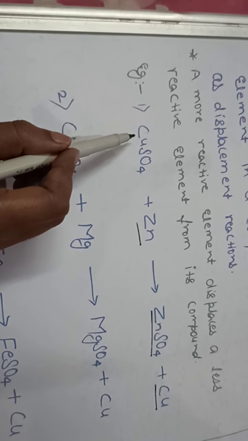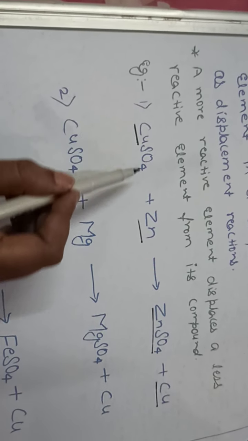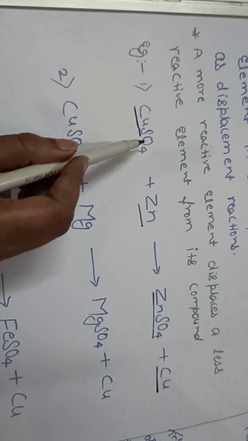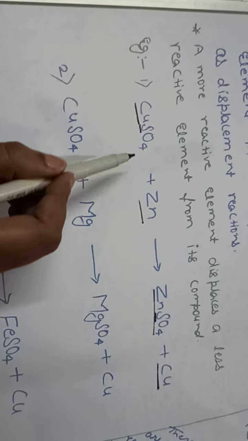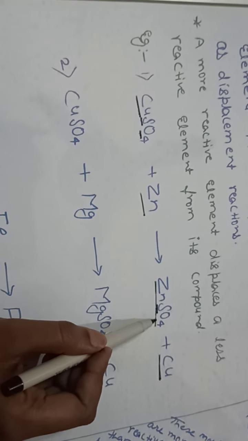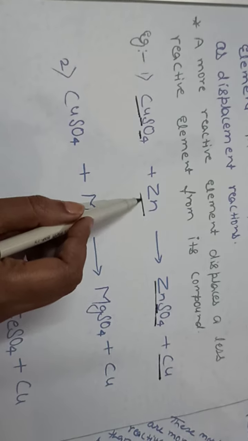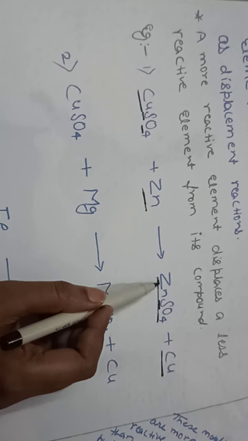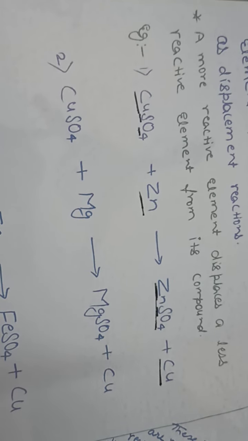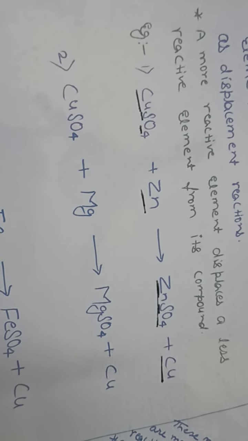See, in the LHS, the reactant side, there is 1 atom of copper. Here it is also 1 atom of copper. Here it is 1 atom of sulfur, here also 1 atom of sulfur. Here it is 4 atoms of oxygen, and in the RHS also 4 atoms of oxygen. Here it is 1 atom of zinc, and in the RHS also 1 atom of zinc. I don't think there is any need for balancing, because it is already balanced.